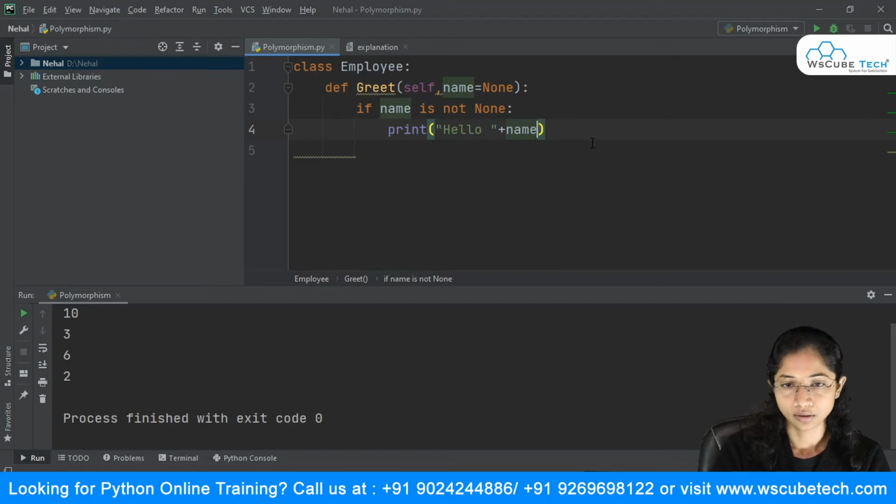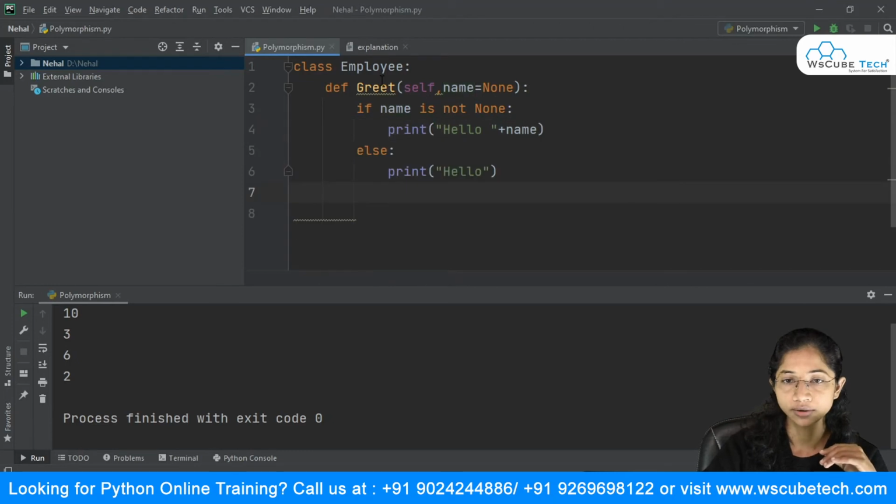So what I have basically done over here is I have created a class with the name Employee. I have declared one function, that is greet, and the first parameter is always self, and the second one I have initialized to None. I have made use of the if statement, using this identity operator. It says that if name is not None, then it will print hello and that name it will fetch from here. And if this condition is not there, then in the else part it will simply print hello.